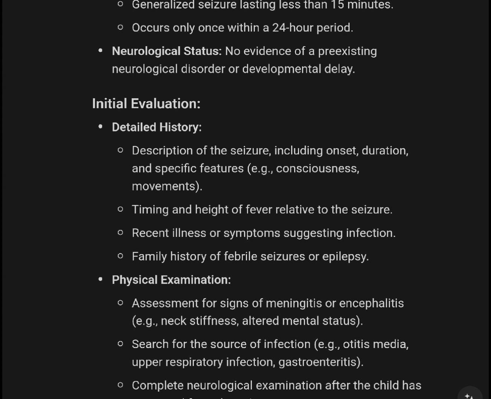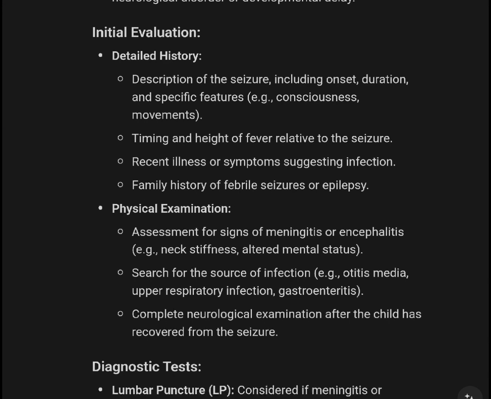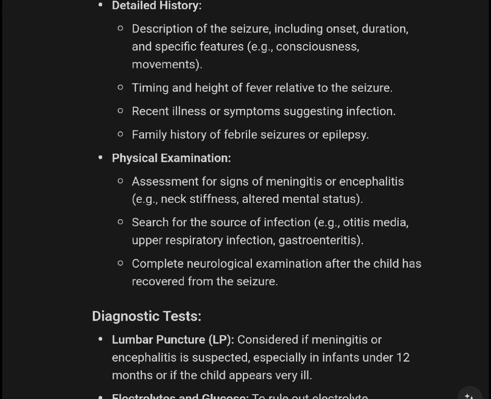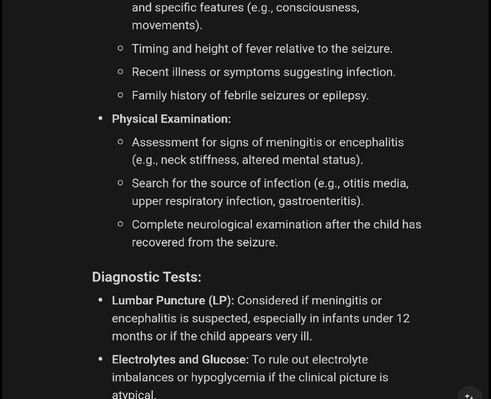Initial evaluation: detailed history, including description of the seizure, onset, duration, and specific features, consciousness and movement, timing and height of fever relative to those features, recent illness or symptoms suggesting infection, and family history of febrile seizure or epilepsy. Physical examination: assess for signs of meningitis or encephalitis, neck stiffness, or altered mental status. Search for a source of infection: otitis media, upper respiratory infection, gastroenteritis. Complete the neurological examination after the child has recovered from the seizure.